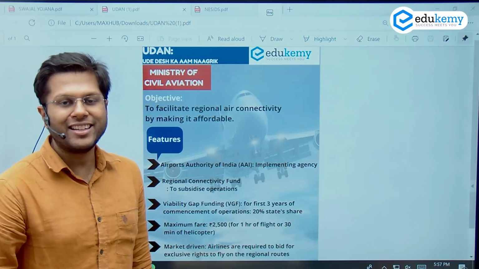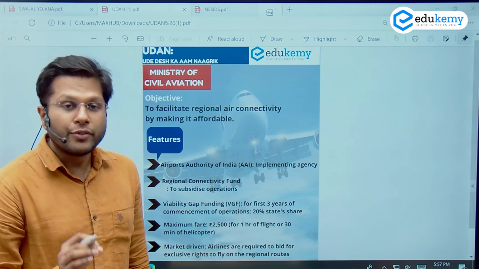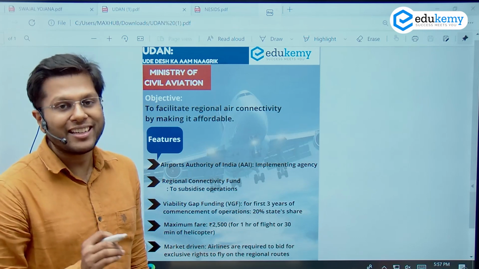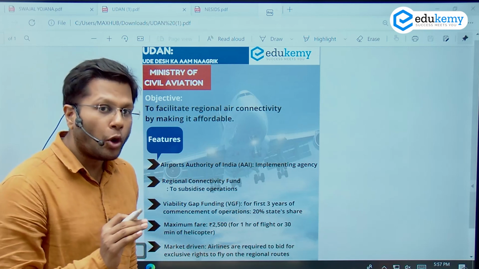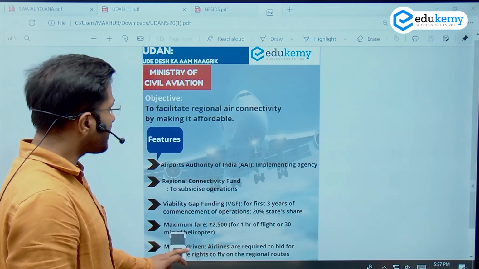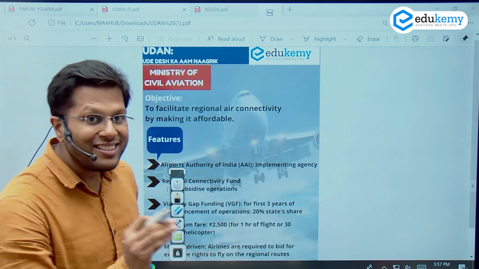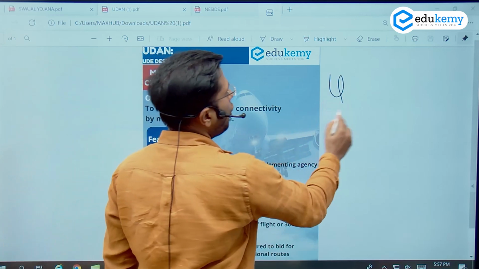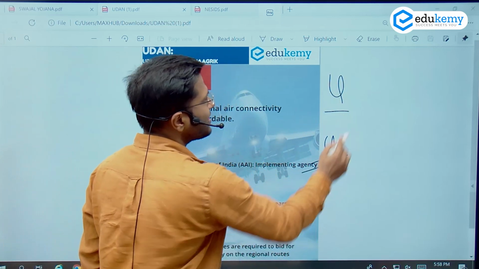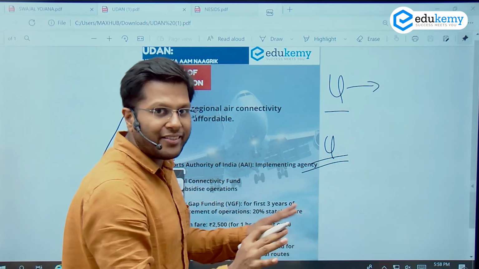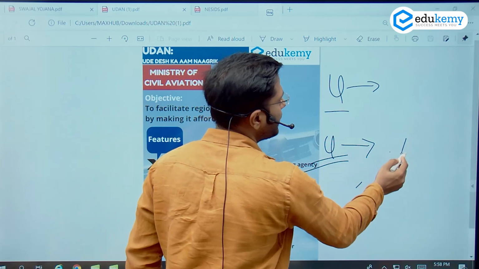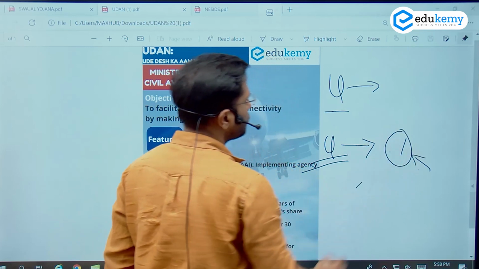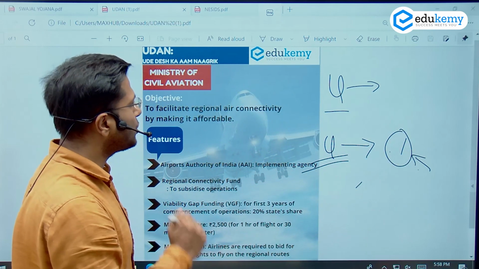The third scheme that we discussed today is the UDAN scheme, which is Ude Desh Ka Aam Nagrik scheme. As the name suggests, it is under the Ministry of Civil Aviation, and the important agenda has been to serve the unserved or underserved areas. Unserved are the places where there is no air connectivity, and underserved are the places where we have very few flights traveling to those smaller destinations. So tier 2 and tier 3 cities.